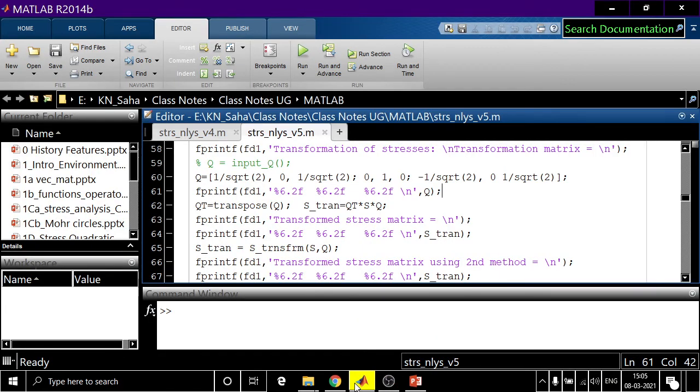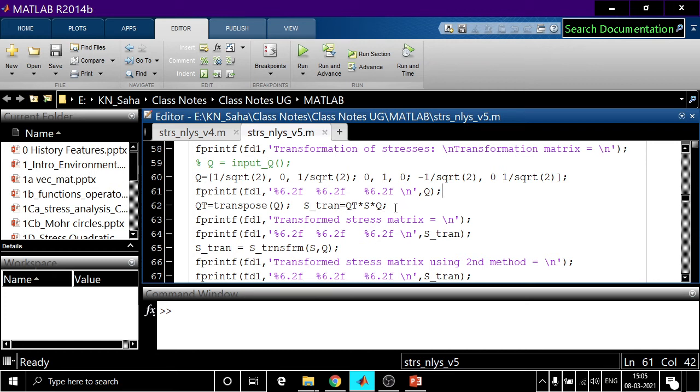So the transpose of Q is Qt, and S means this is the transposed stress matrix. Capital S was our state of stress matrix. We found it earlier.